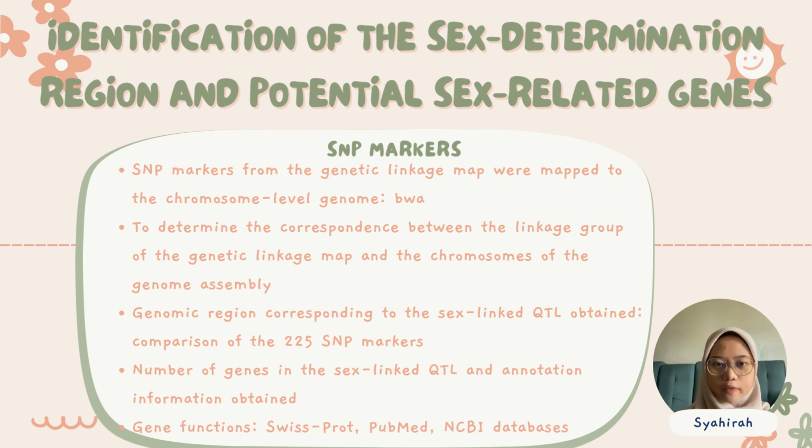Next, identification of the sex determination region and potential sex-related genes. A high-density linkage map of Hong Kong catfish was constructed with SNP markers, and the sex-linked QTL was identified with a total map distance. SNP markers from the genetic linkage map were mapped to the chromosome-level genome using BWA software. This step is to determine the correspondence between the linkage groups of the genetic linkage map and the chromosomes of the genome assembly. The genomic region corresponding to the sex-linked QTL was obtained based on comparison of the 2 to 5 SNP markers. Then the number of genes in the sex-linked QTL and the annotation information were obtained, and gene function was obtained from SwissProt, PubMed, and NCBI databases.